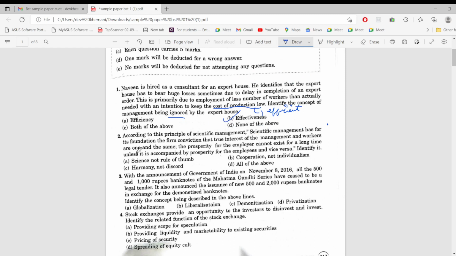Second, this principle of scientific management has for its foundation the firm conviction that the true interests of management and workers are one and the same. The prosperity for the employer cannot exist for a long time unless it is accompanied by prosperity for the employees and vice versa. So these are lines from NCERT of the principle harmony, not discord. So option C would be the correct answer.